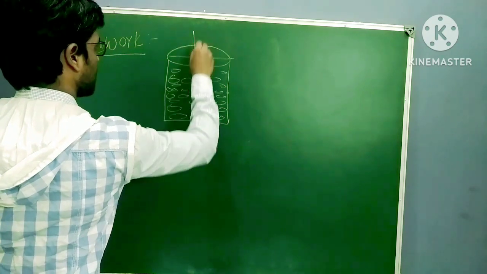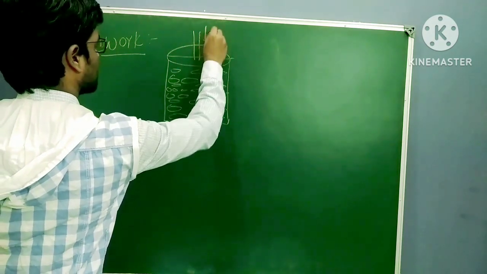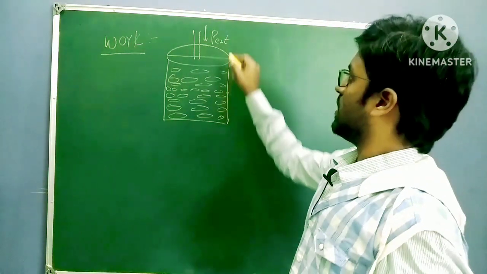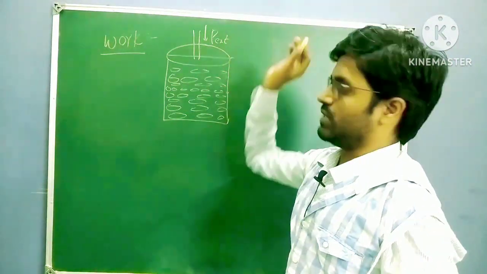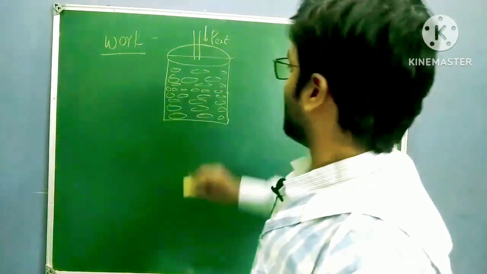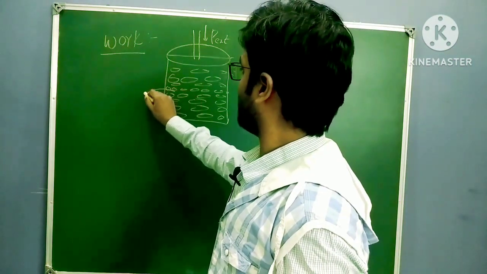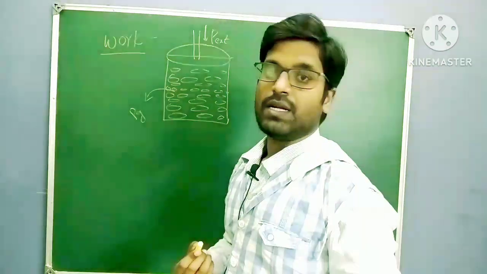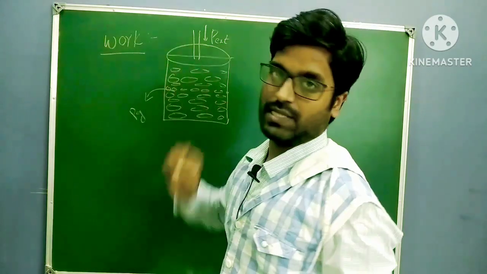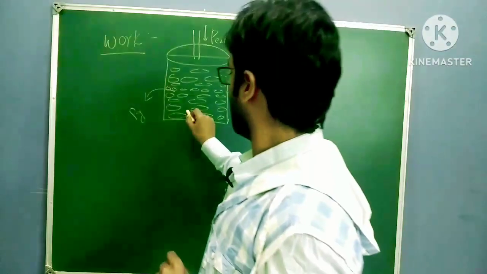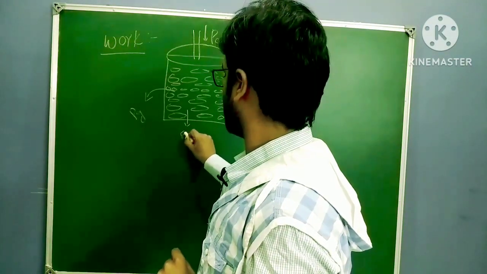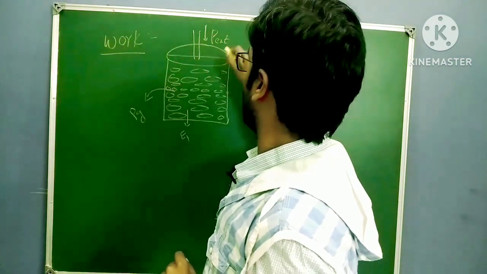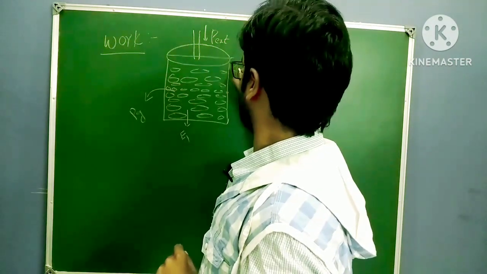Here a piston is there and I'm applying external pressure here from the surrounding. The gas has some pressure, that is nothing but the internal pressure, the pressure of the gas. Now the system has some energy. For suppose the system has E1 energy. Now the surrounding has E2 energy.